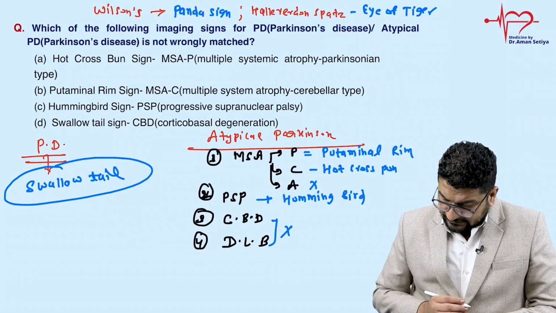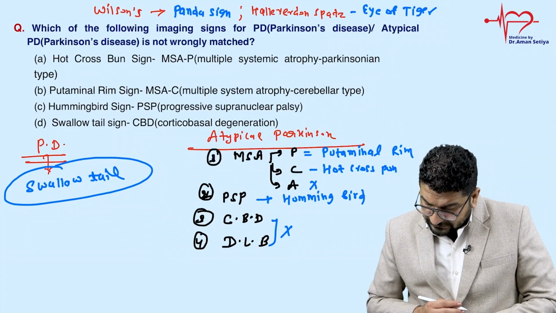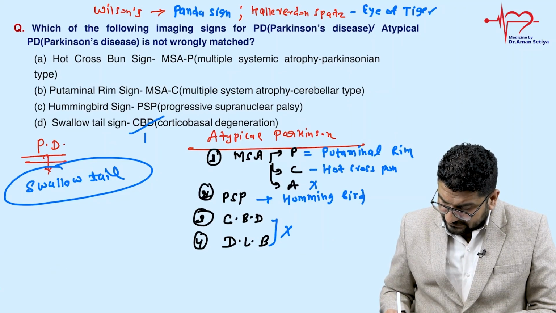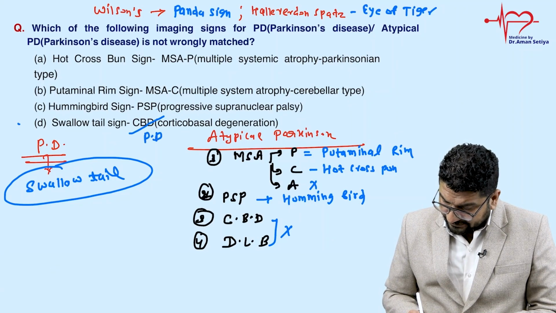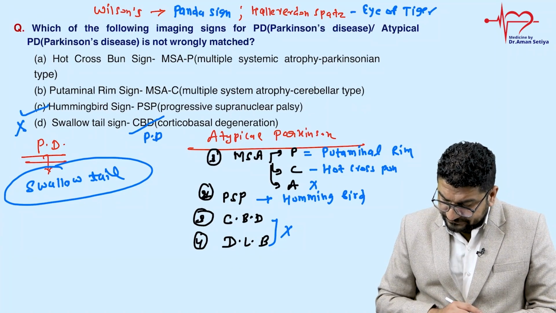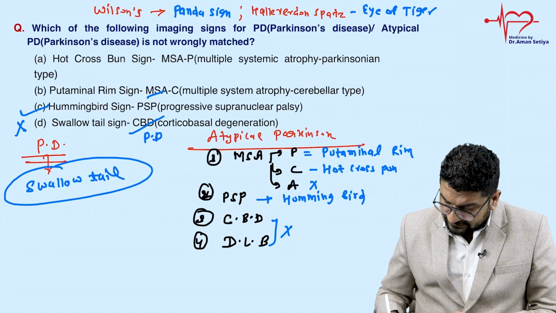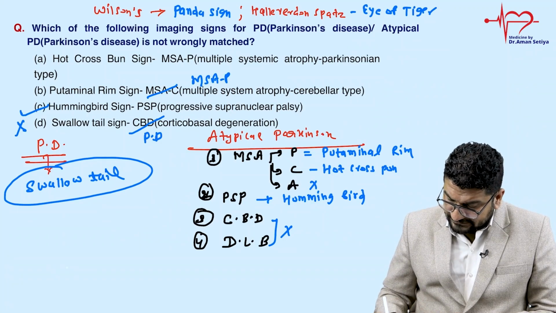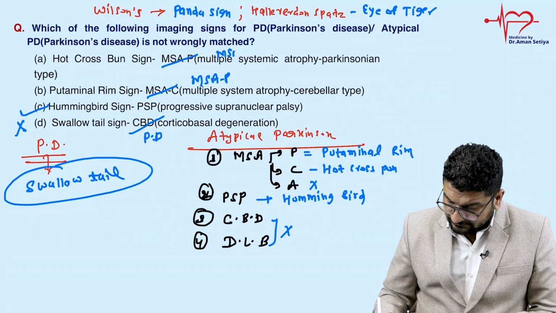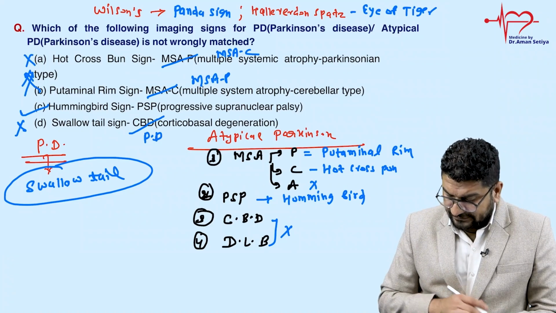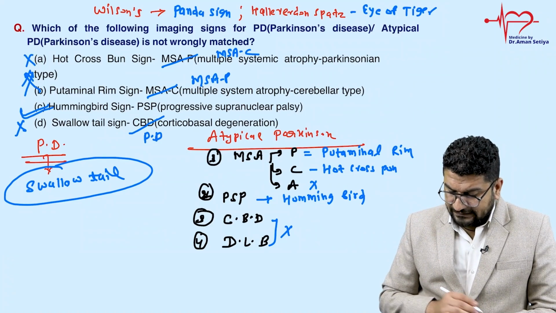Swallowtail sign is seen in, they are asking you which is not wrongly matched. Swallowtail sign we see in Parkinson disease, so this is a wrong statement. Hummingbird sign is seen in PSP, it is a correct statement. Putaminal ring sign is seen in MSA-P, and hot cross bun sign we see in MSA-C. These two are wrong statements. Only one is correct, that is hummingbird sign.